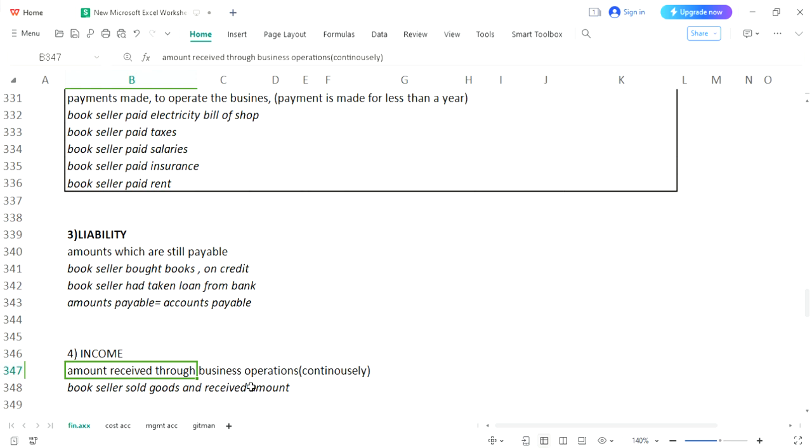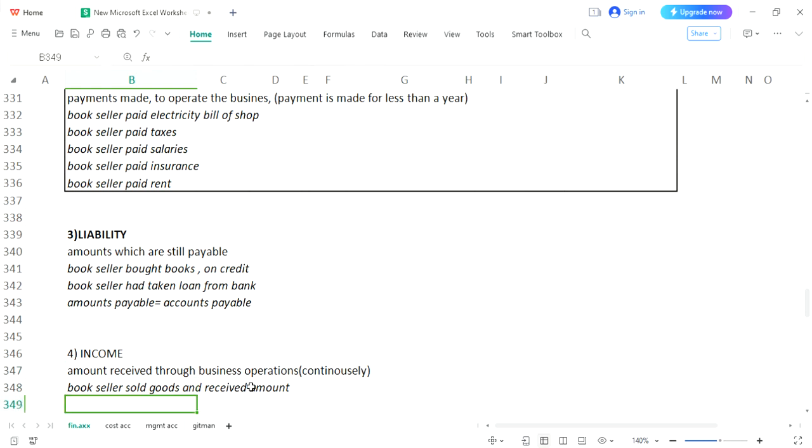It means selling an AC by the bookseller would not be considered income. Only if the bookseller is receiving an amount through a continuous procedure would it be considered income.